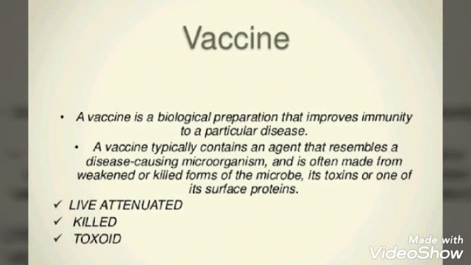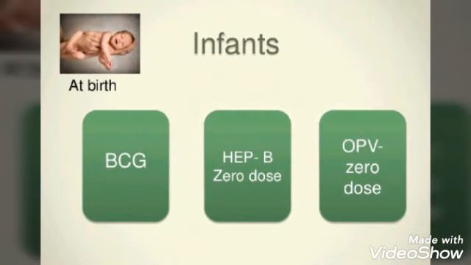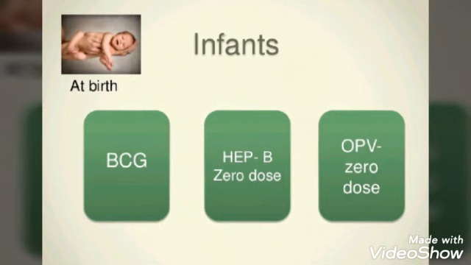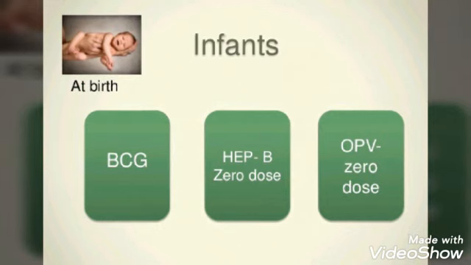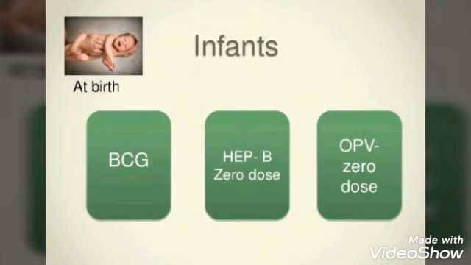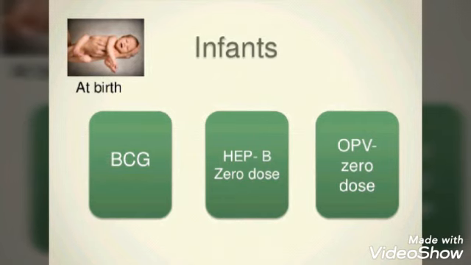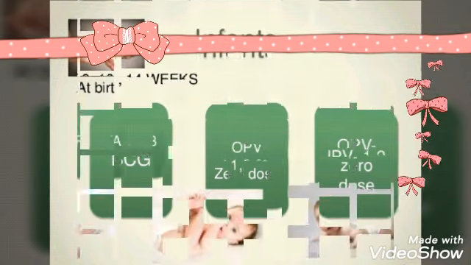Then let's see the immunization schedule. In an infant at the time of birth, there are three main vaccines given. At birth, BCG is given for tuberculosis, then hepatitis B zero dose, and OPV, which is oral polio vaccine. The hepatitis B and OPV are given as zero doses. And we'll see the next.